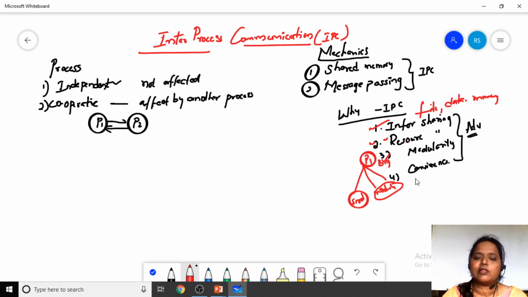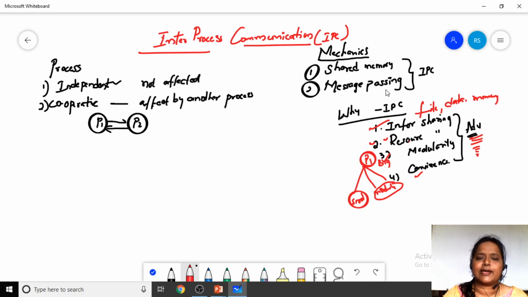By doing all this, convenience is achieved. Convenience, in the sense, is an easy way of doing things. So why are we going for inter-process communication? These are the advantages we get when we do inter-process communication. So how are we going to communicate between the processes?